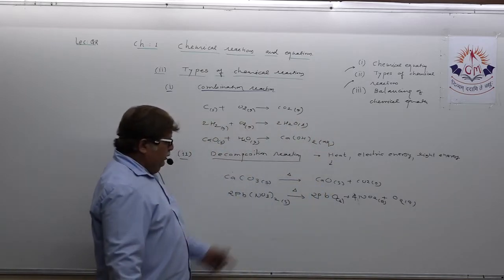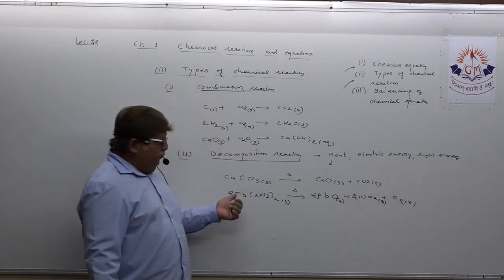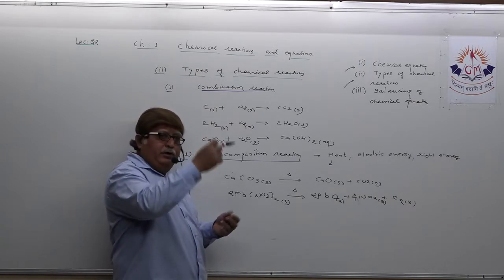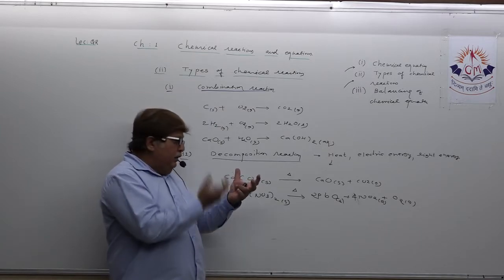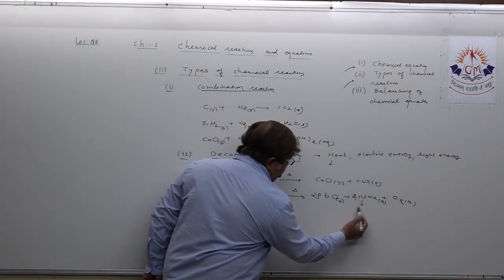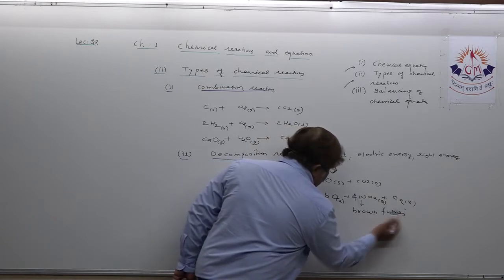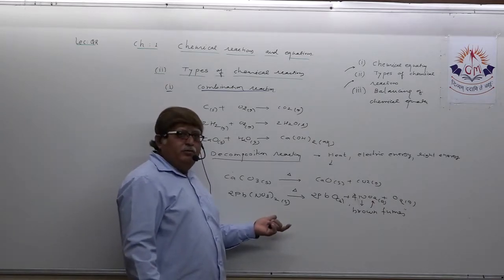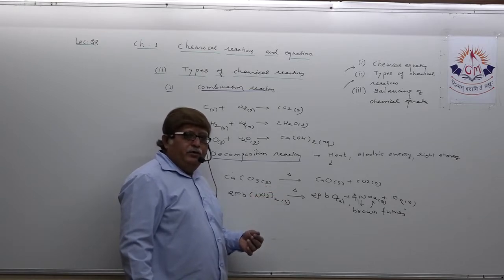This is also one of the examples of thermal decomposition reaction, where lead nitrate powder is taken in a boiling tube, or whatever apparatus you can take, even a China dish, and you start heating it. Within a short time you will see brown fumes. These brown fumes which arise are of nitrogen oxide. So this can also be mentioned as a thermal decomposition reaction.